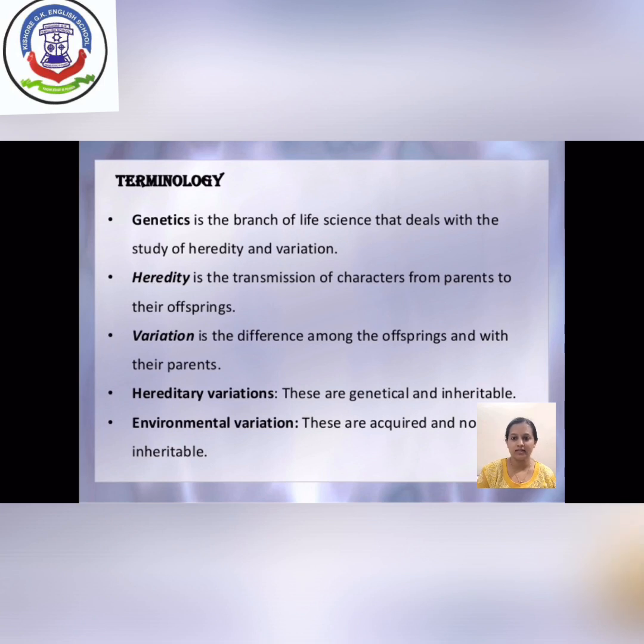The last one is environmental variation. This kind of variation is acquired. Acquired means if the environmental factors change, then the phenotype of the organism also changes, for example wind, water, temperature, etc. If the environmental factors change, then the organisms also change their behavior, external morphology, etc. But this type of variation is not inheritable.